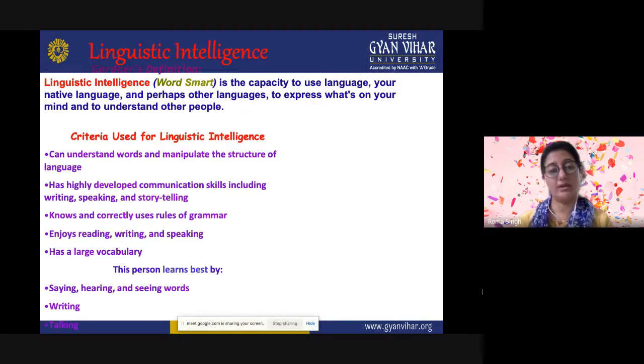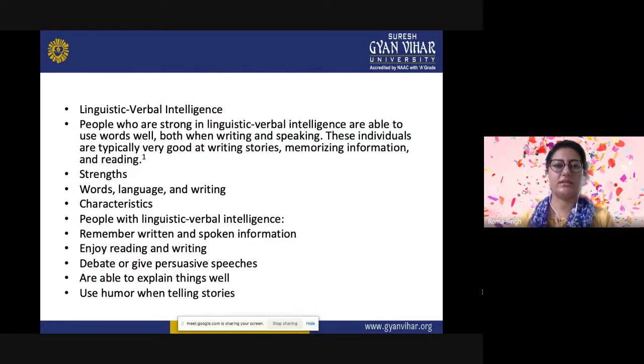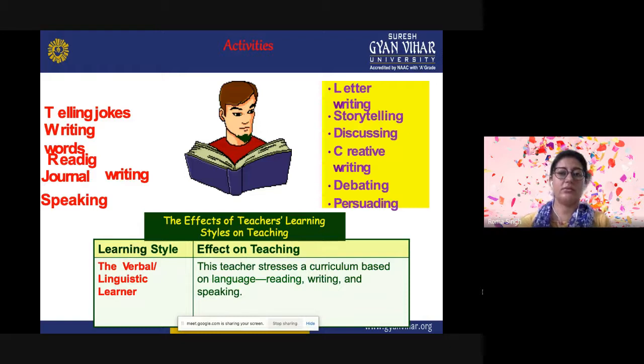They use humor when telling stories, because they are very good at making use of different good words. Whatever is related to reading, writing, speaking, they are very good at.